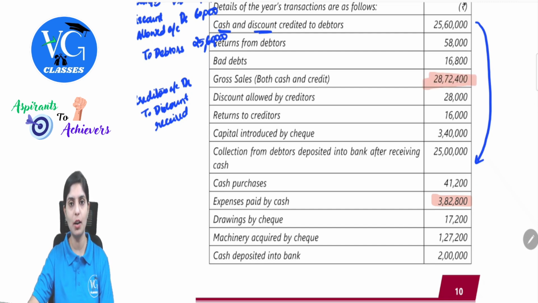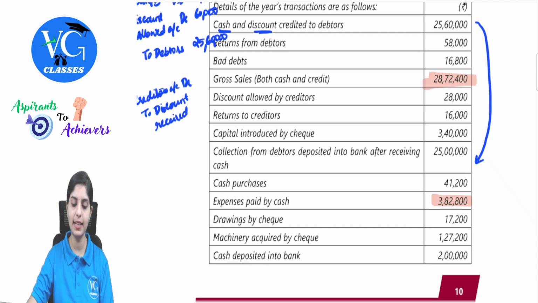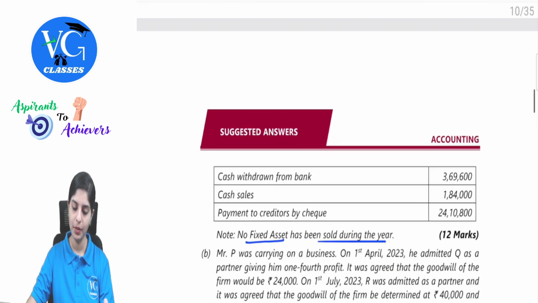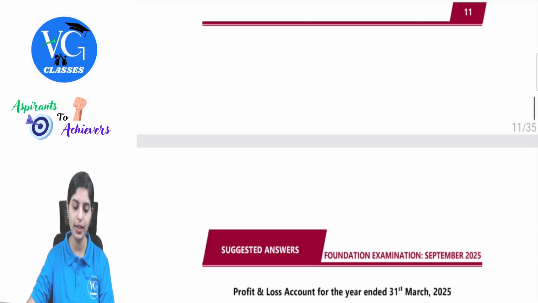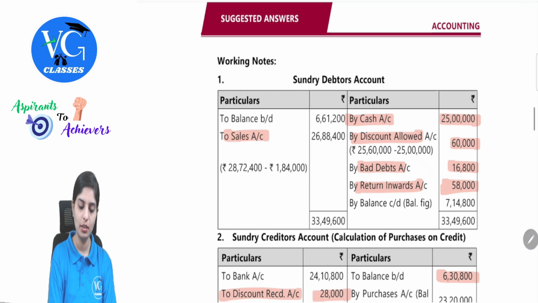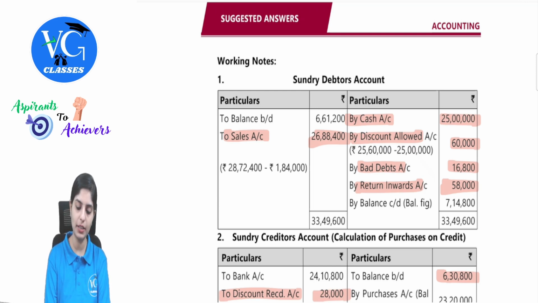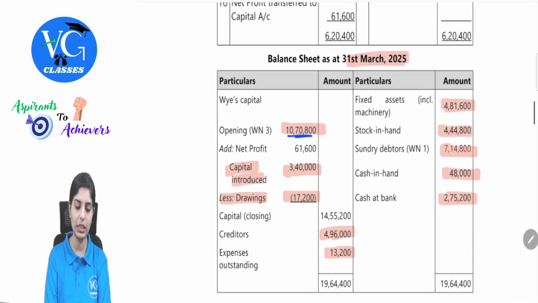We have opened a debtors account. Credit sales was supposed to be taken there. Debtors account debit to sales. They have given us cash sales, so we can find out how much is the credit sales. 28,72,400 minus 1,84,000. This is my credit sales, 26,88,400, which will be entered in the debtors column. See this, 26,88,400. Remember in the question debtors closing balance was not given to us. Now we have entered all the values, so we can find out the closing balance of debtors as a balancing figure, 7,14,800, which will also appear in the closing balance sheet. Clear with this?